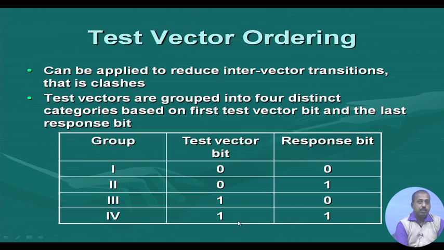Now, after we have divided the test vectors into 4 different groups, we can frame a policy to reduce the clashes. Why?